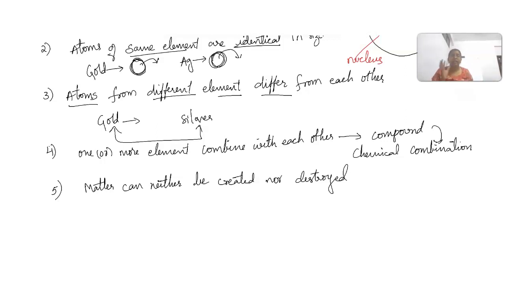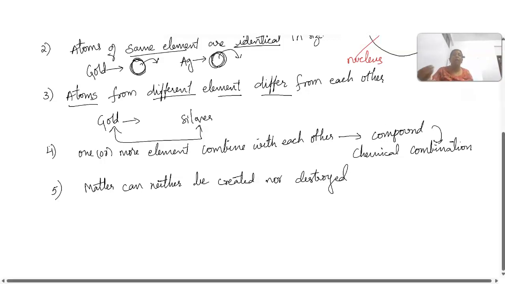Scientists other than Dalton, who were studying and discovering about the atom, told that the atom is not a small particle. It is of a very complex structure. Right? So what does this mean? What is a complex structure?